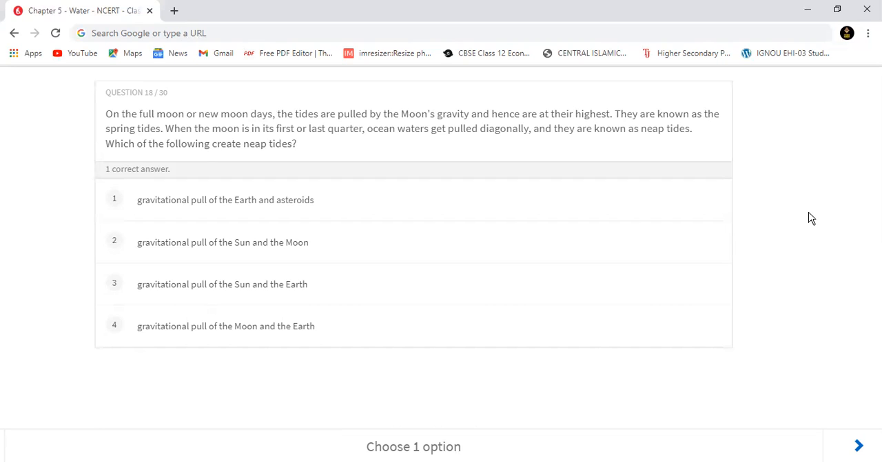So which of the following create neap tides? Neap tides create करने में किसका योगदान रहता है? First option, gravitational pull of the earth and asteroids. Second option, gravitational pull of the sun and moon. Third option, gravitational pull of the sun and the earth. Fourth option, gravitational pull of the moon and the earth.